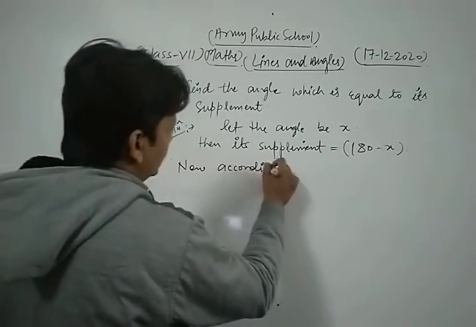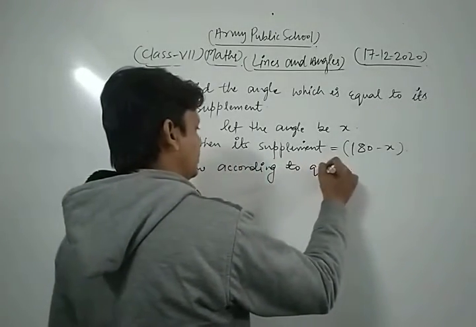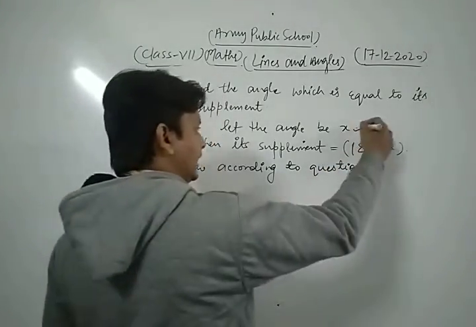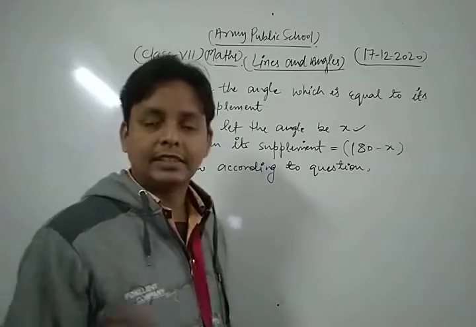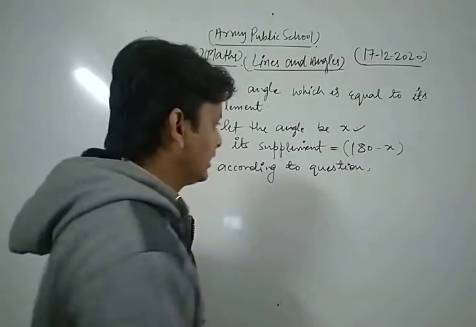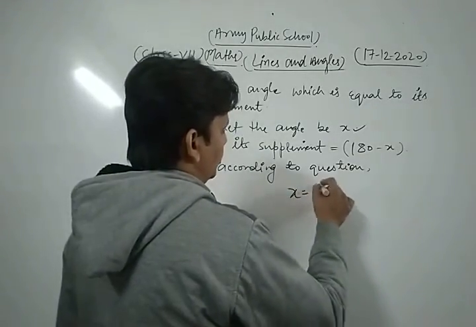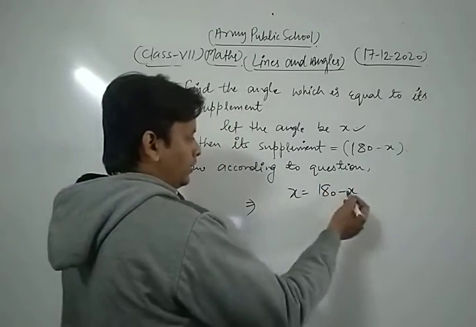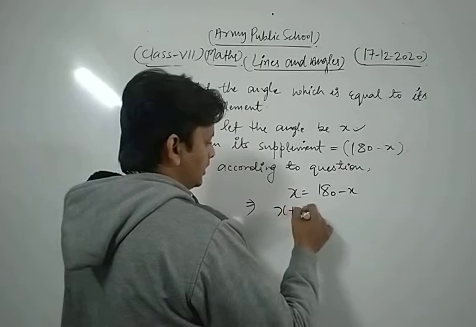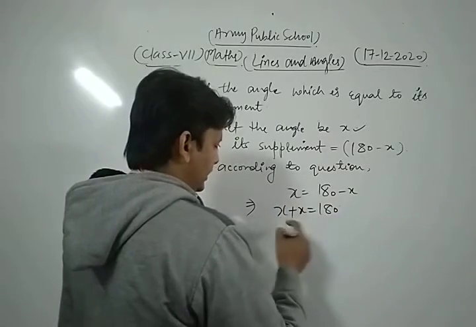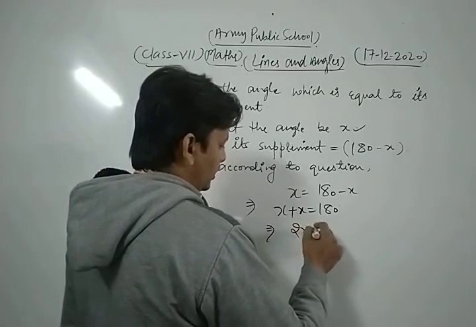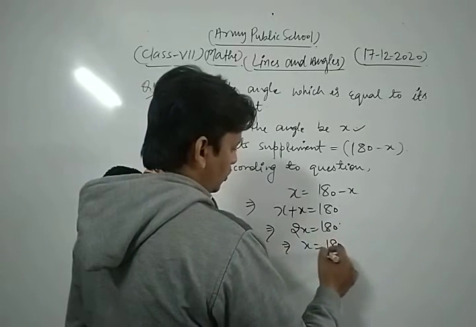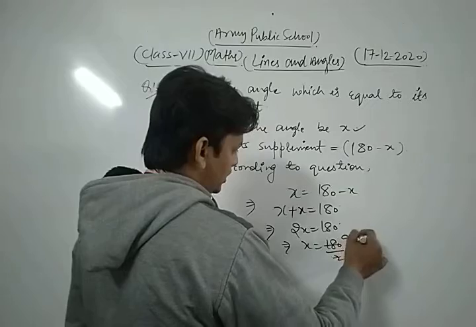According to the question, that angle x is equal to its supplement, that is x is equal to 180 minus x. Now we simplify. We transfer x to that side, x plus x is equal to 180, that is 2x is equal to 180, that is x is equal to 180 by 2.